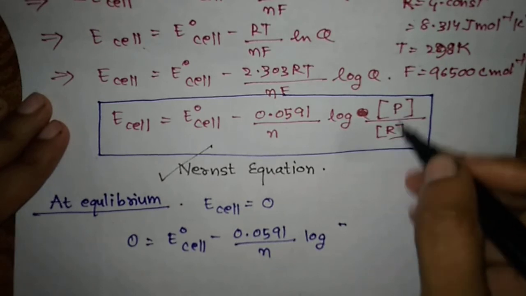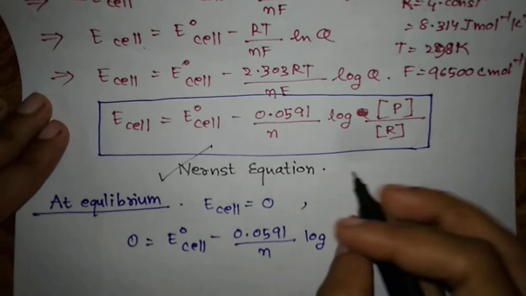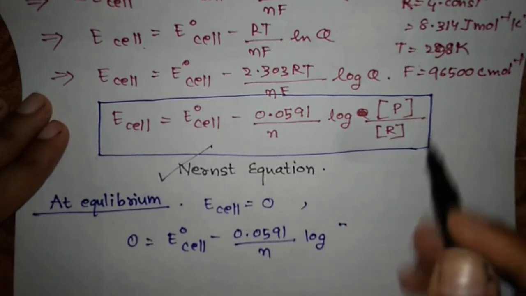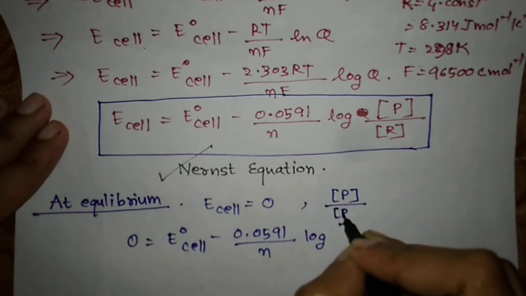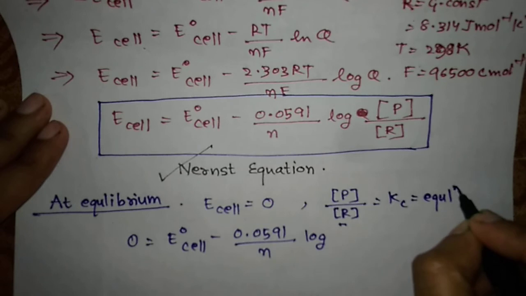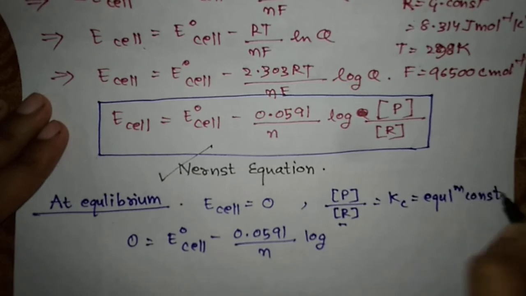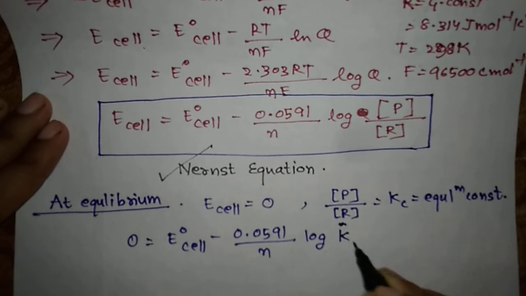and one more thing, at equilibrium condition, since these two concentrations already have said you that it becomes equal, so what will happen, we will take this value as a constant, which is known as the Kc, which is the equilibrium constant, okay, because at equilibrium the concentrations are becoming equal, so we can take it as a constant, which is the Kc.